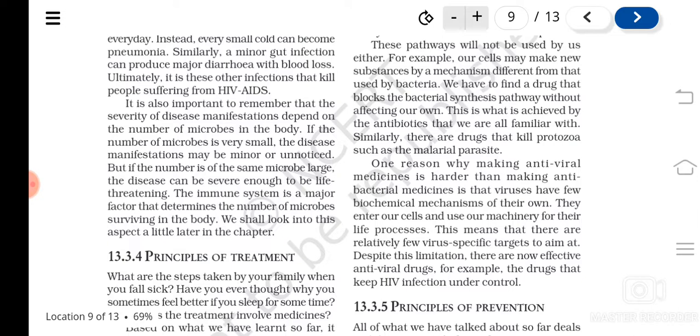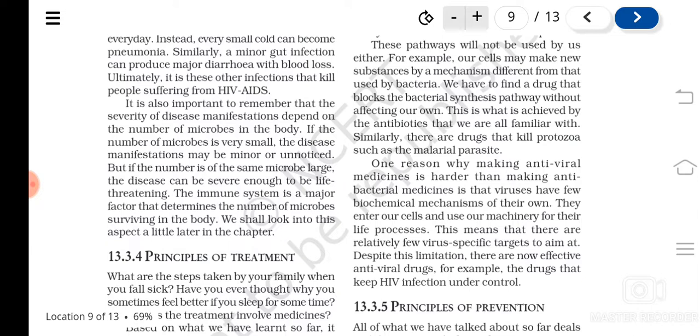So how do these chemicals work against the microorganisms? They block some of the metabolic pathways which are used by the microorganisms. Some of the steps they go and block, so the microorganisms cannot survive in the body, and they will be eliminated.